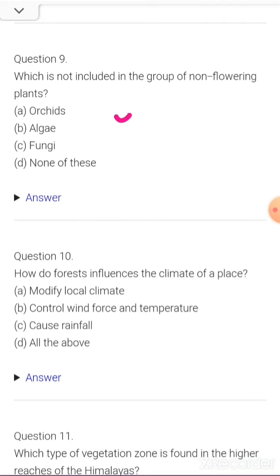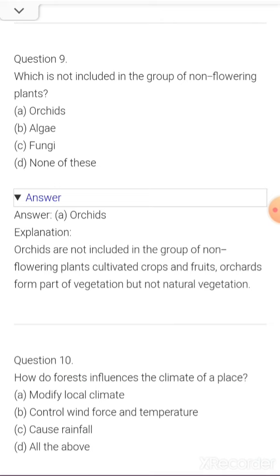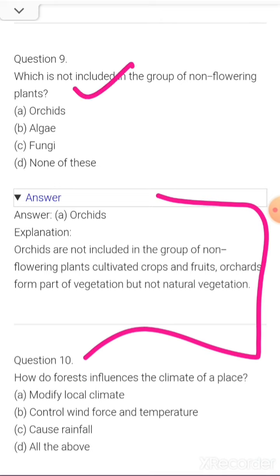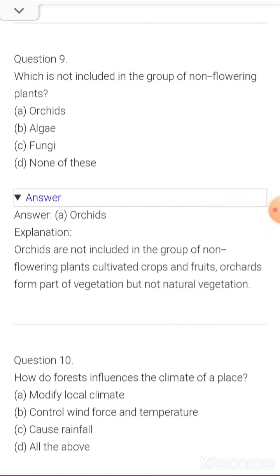So ninth one is which is not included in the group of non-flowering plants. A. Orchids. B. Algae. C. Fungi. None of this. So your correct answer is being given to you, that is A. Orchids. Orchids are not included in the group of non-flowering plants. Cultivated crops and fruits, orchards, okay? Form part of vegetation but not natural vegetation.